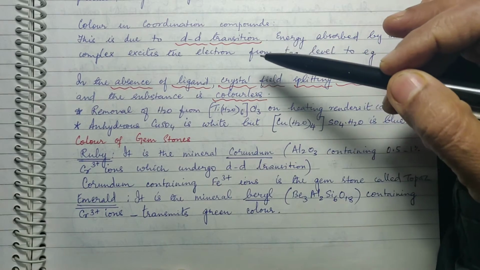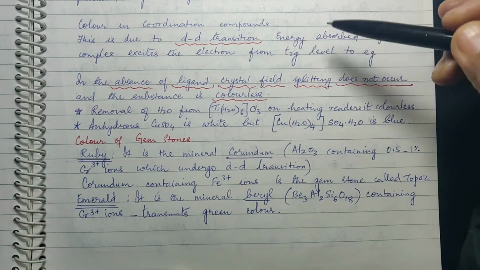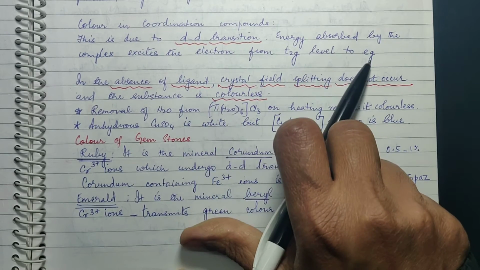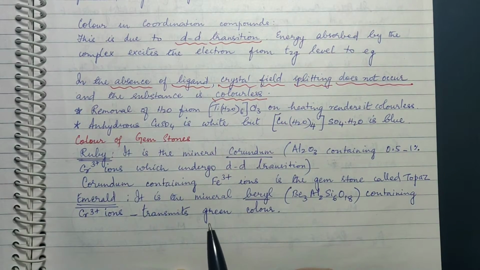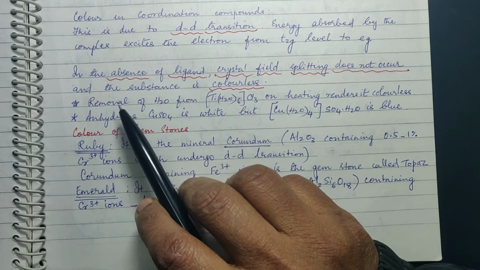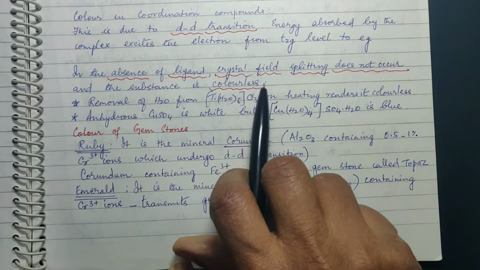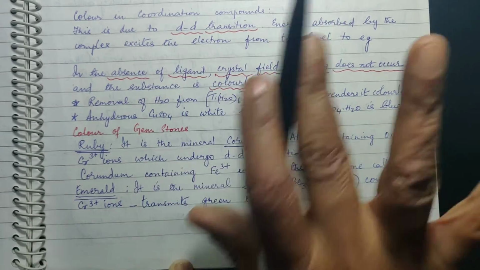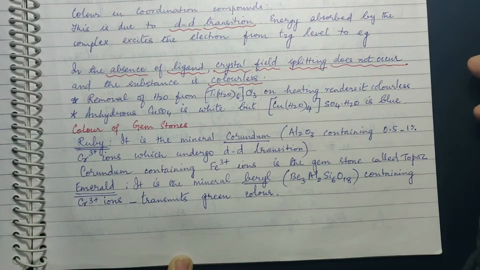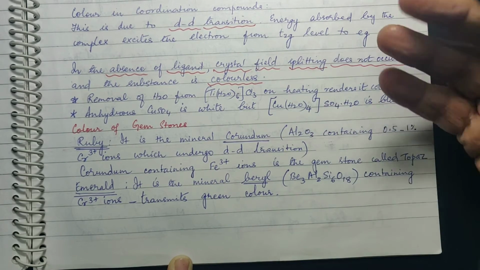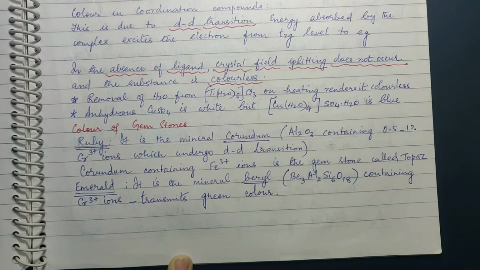So this is what is taking place in the case of d-d transition also. Energy absorbed by the complex excites the electron from t2g level to eg. Now this excitation of electron does not happen in the absence of ligand. This crystal field splitting does not occur at all in the absence of ligand, so the substance will remain colorless. If d-d transition is not there, then coloration will not be there.